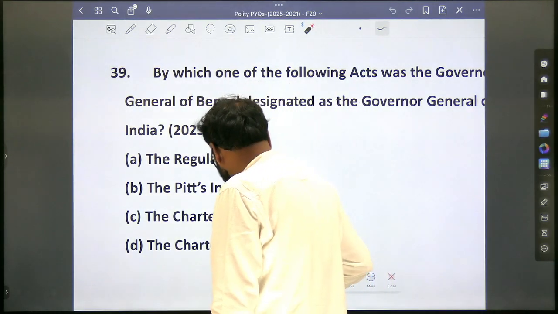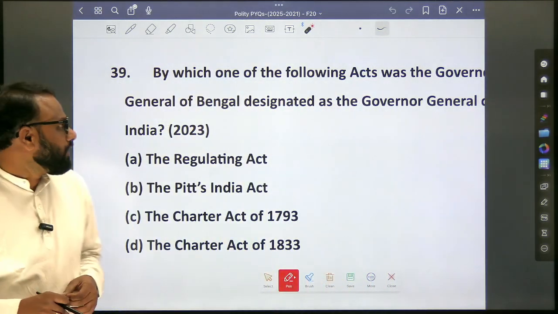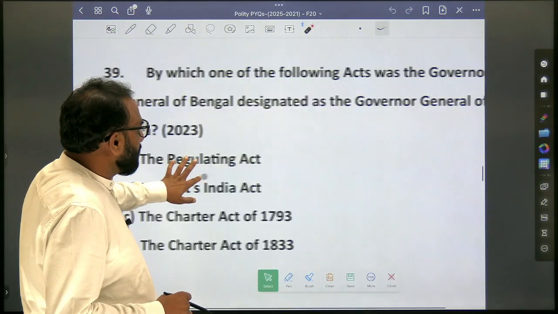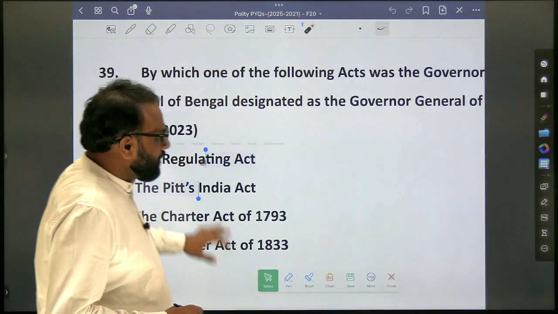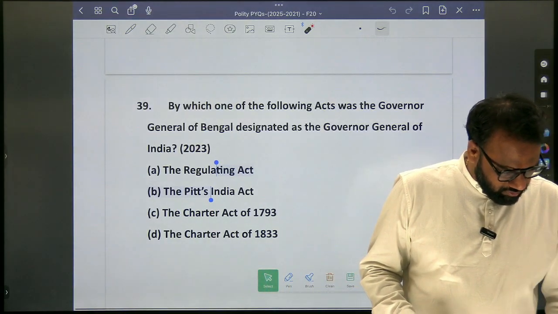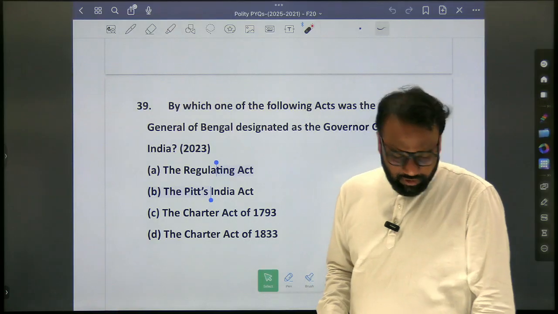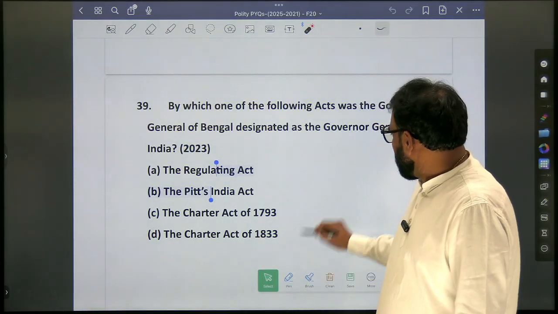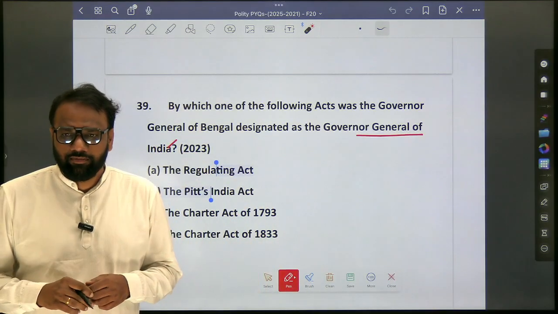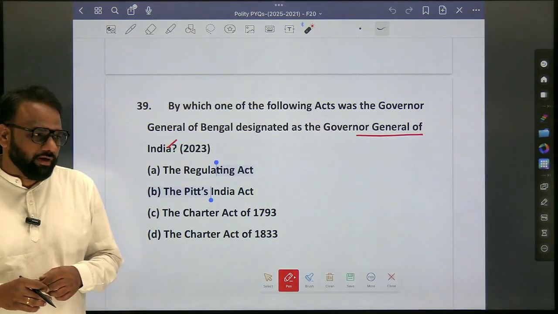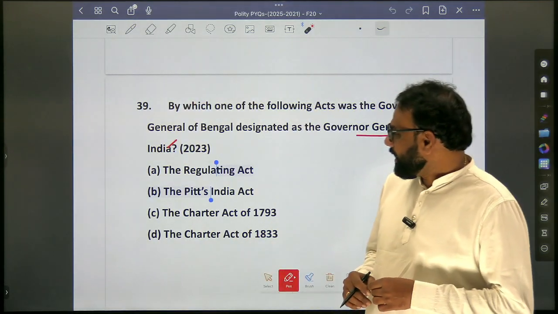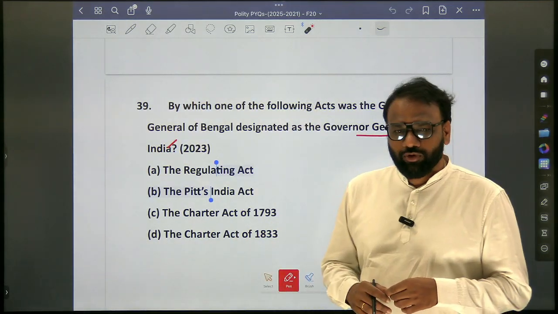Next. By which of the following acts was the Governor General of Bengal designated as the Governor General of India? Through which act? Yes, Regulating Act. So the Governor General of Bengal was designated as Governor General of India through the Regulating Act.